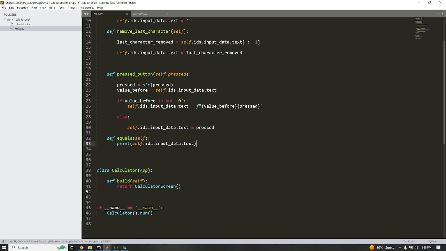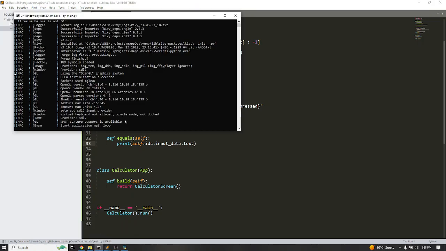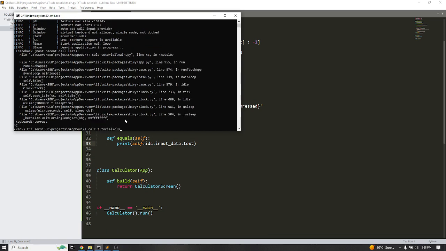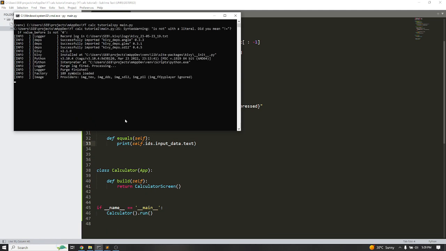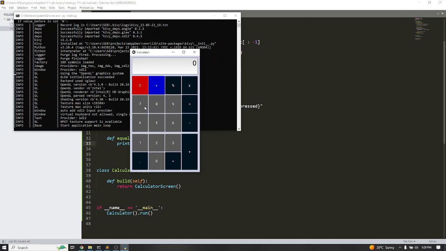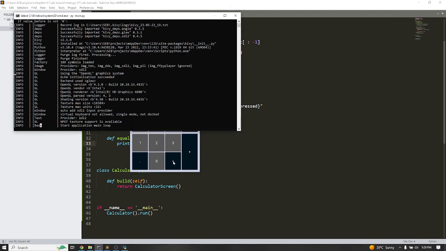Okay, so I save this. Now I go back to this because I changed the source code, I must run this in the terminal again. So if I have 2 minus 5, if I hit equal, it should evaluate and put the result here on the screen. But for now, I'm just taking this expression and printing it on the terminal. So let's see if you see the result here.